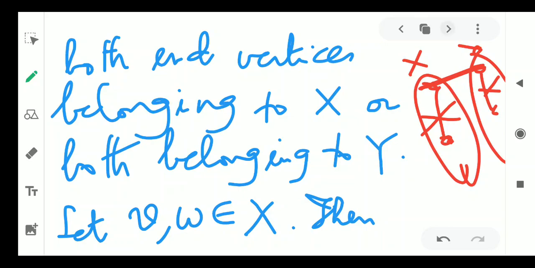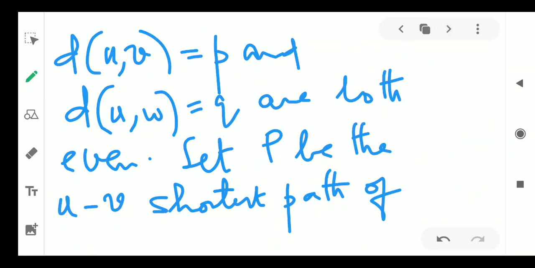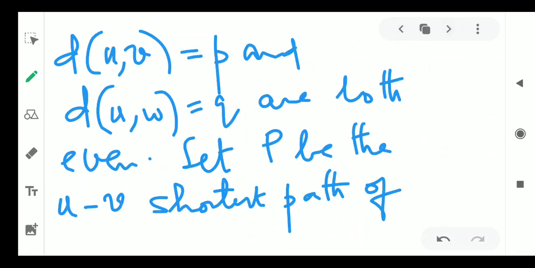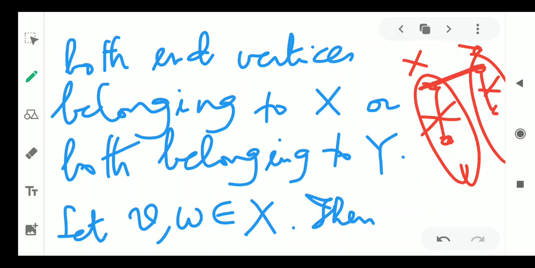For that, the proof is very lengthy, so you have to be very careful. So far we have U, which is a fixed vertex. With respect to U, we have constructed X and Y. Now we select two vertices V and W in X, and we will prove that there is no edge VW connecting V and W. Before proving that, it takes time.